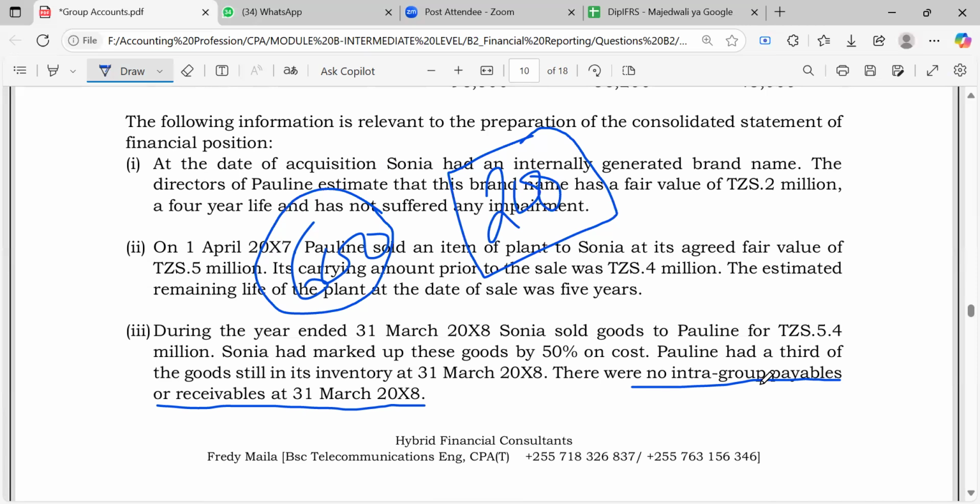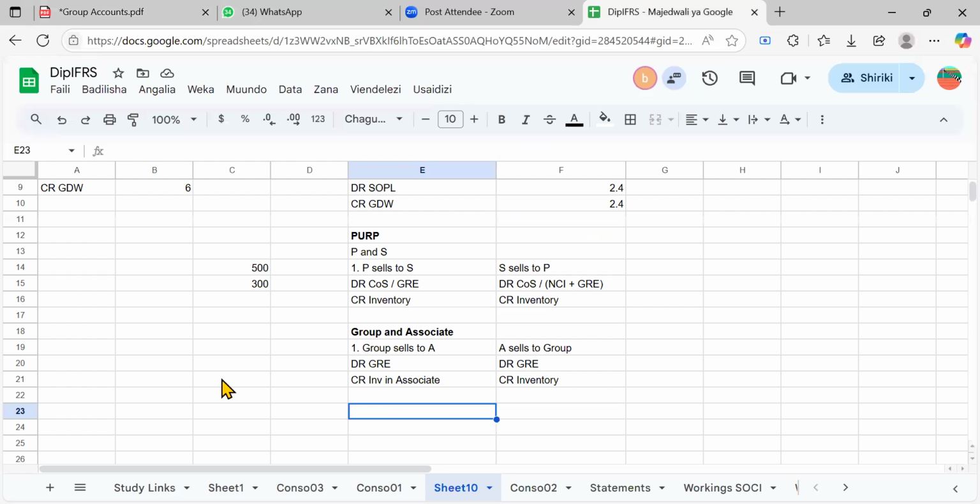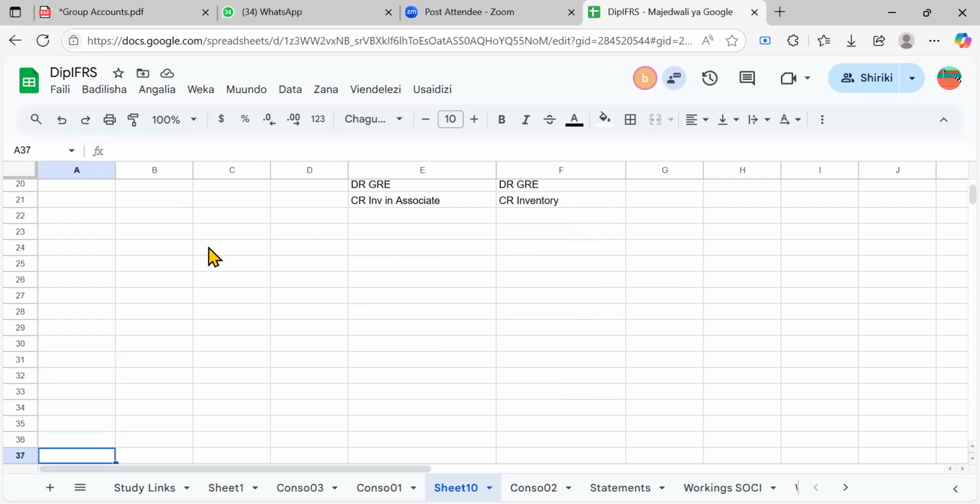But I think I'll incorporate it here, right? What you need to understand is you should always expect cash in transit, but also goods in transit. When you say cash in transit, it means the buyer has paid and adjusted its books, but the seller is yet to receive that amount, right? Very simple. It means the seller has not what?